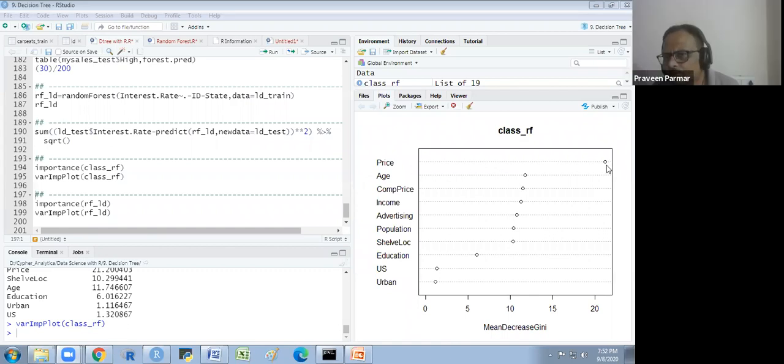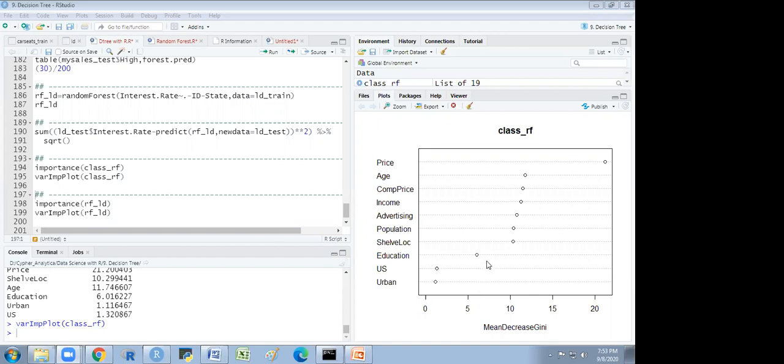So the price is a very, very important factor, as we saw in the decision tree also. Then the community age is very important. Competitor price is also important. Income is important. Advertising is also important. Population is also important. And shelf location condition is important. And education is not much important. You see, it is 5 something, 6 or 7, I think. And US and urban are not important. It is near about 2 or 1 something. So these are not important. We could remove these 3 variables in our model.